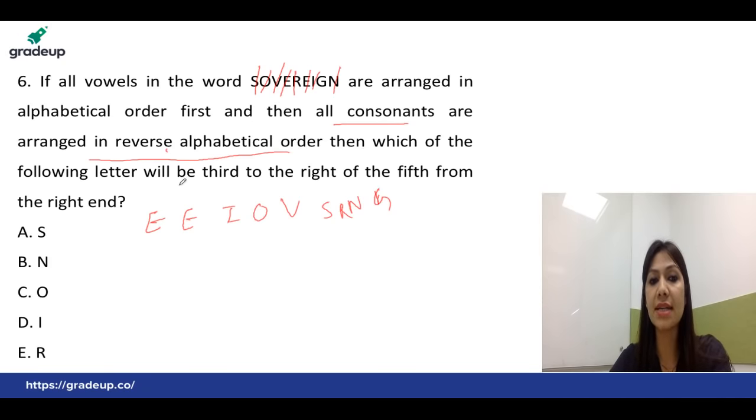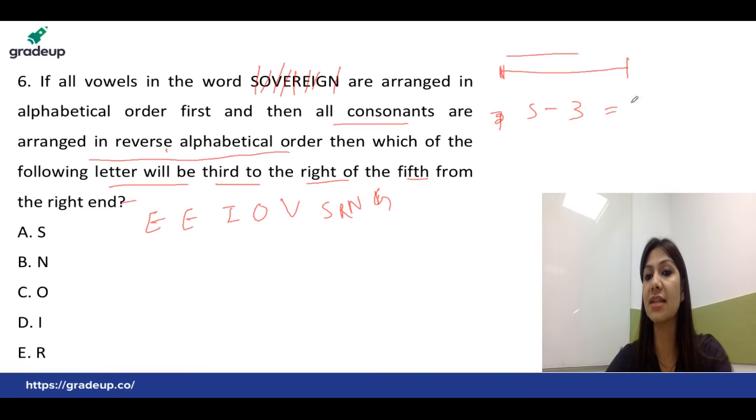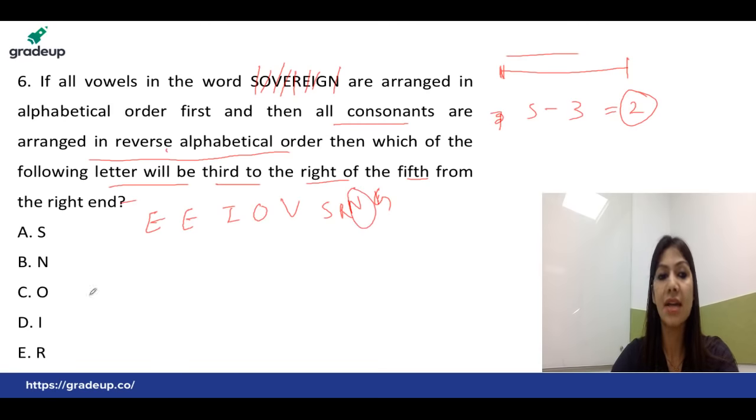Now the point is we have to find out which of the following letters will be third to the right or fifth from the right end. So we have to start from the right end. We are moving somewhere ahead and then we are coming back to the right. So both are to the right, which means you can directly do 5 minus 3, fifth from the right side and third to that one. So 5 minus 3 is the second element we have to count from the right side, and that's absolutely N. So the correct answer is option B, that is N.